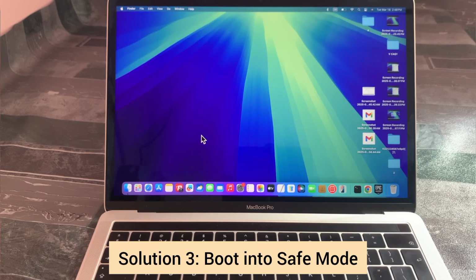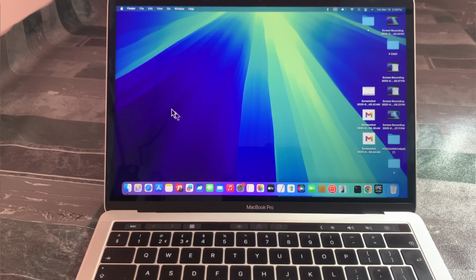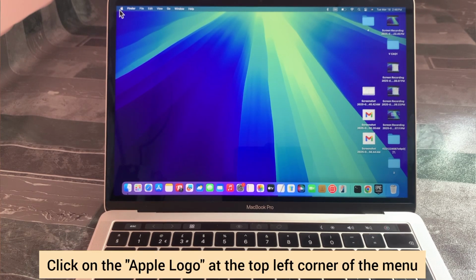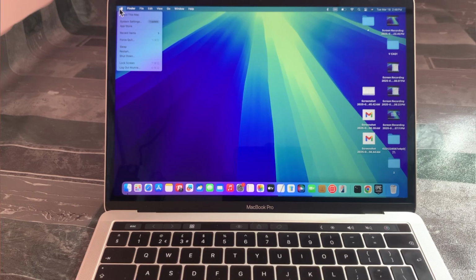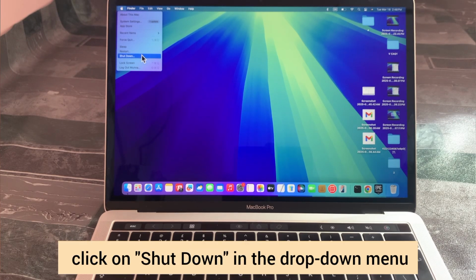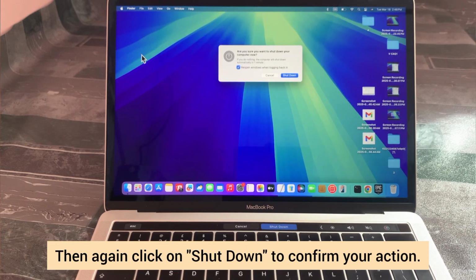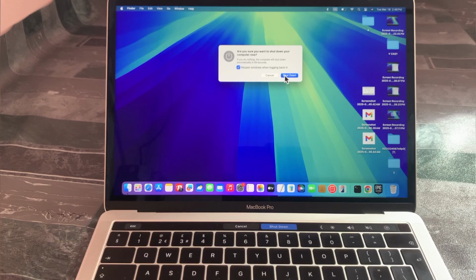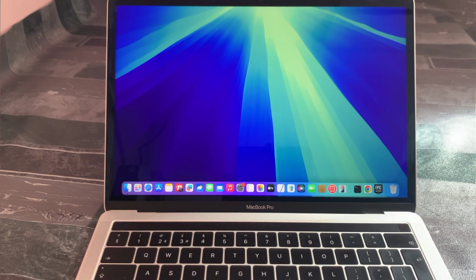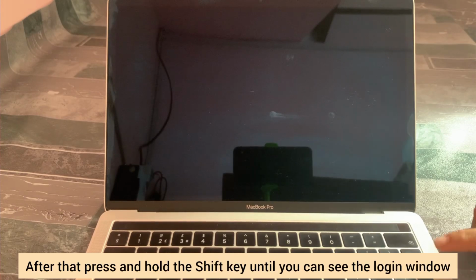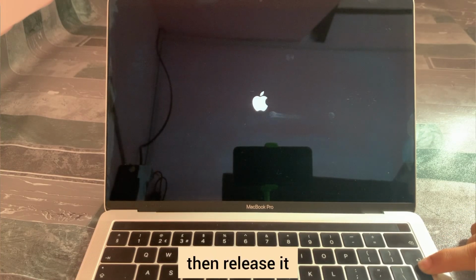Solution 3. Boot into safe mode. For that, click the Apple logo at the top left corner of the menu. Then click on Shutdown in the drop-down menu. Again, click on Shutdown to confirm your action. After that, press and hold the Shift key until you can see the login window and then release it.